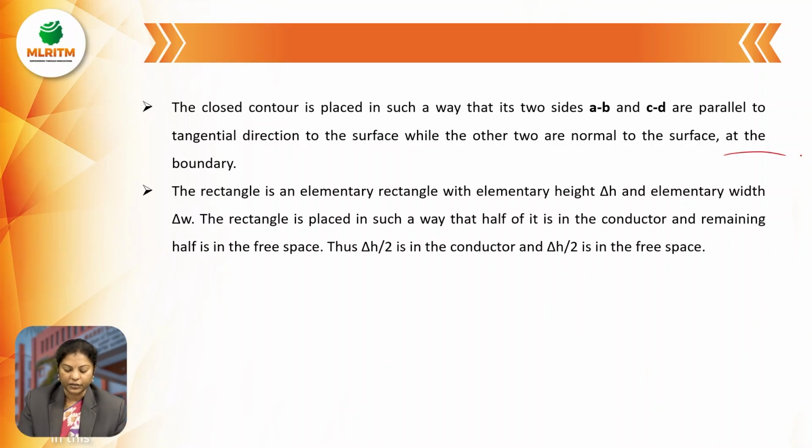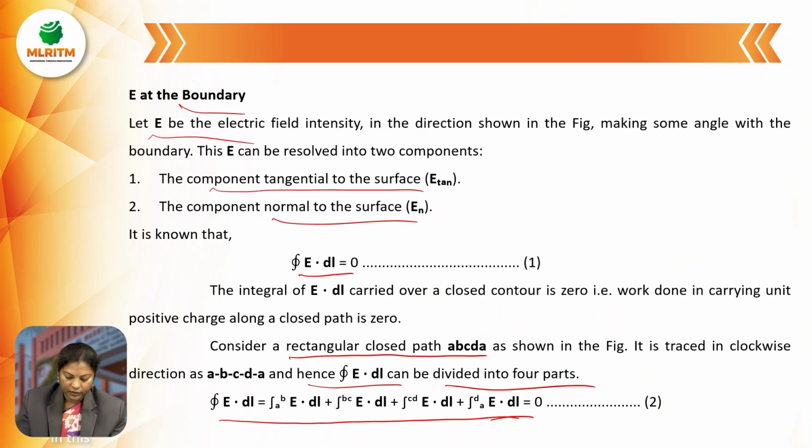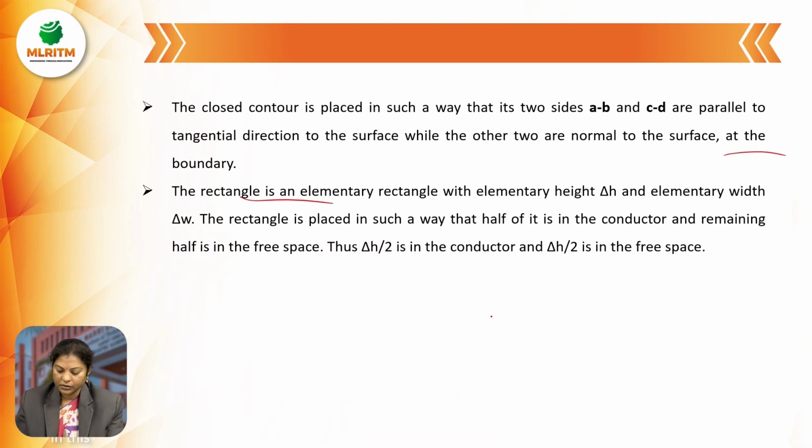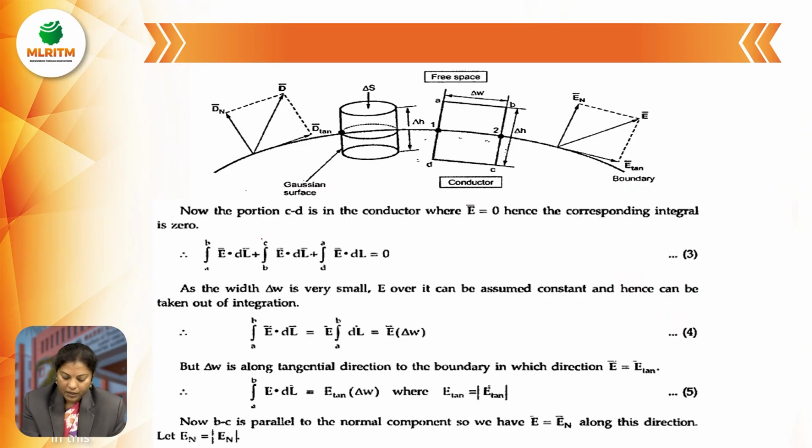At the boundary, the rectangle is an elementary rectangle with elementary height delta H and elementary width delta W. The rectangle is placed in such a way that half of it is within the conductor and half is in the free space. Thus, delta H by 2 is within the conductor and delta H by 2 is above, in the free space. The portion CD is in the conductor, and as we know, within the conductor the electric field intensity is 0, so the corresponding integral is also 0.